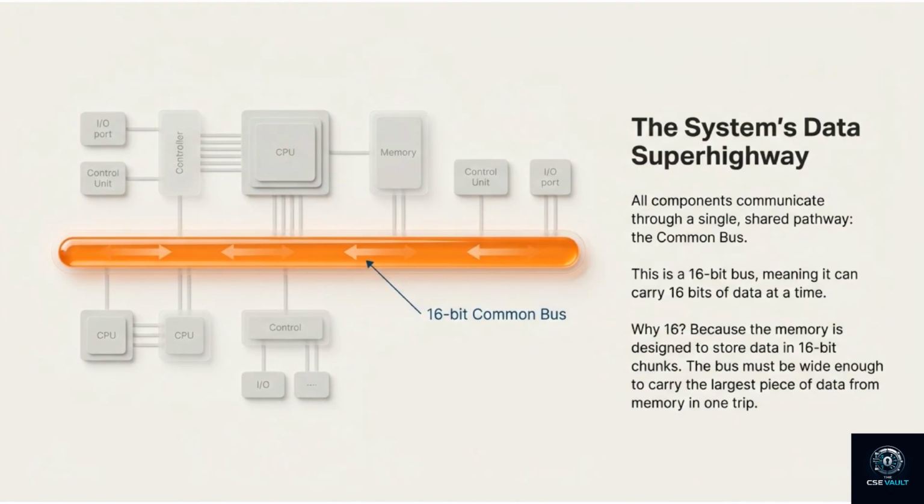All components communicate through a single shared pathway, the common bus. This is a 16-bit bus, meaning it can carry 16 bits of data at a time. Why 16? Because the memory is designed to store data in 16-bit chunks. The bus must be wide enough to carry the largest piece of data from memory in one trip.